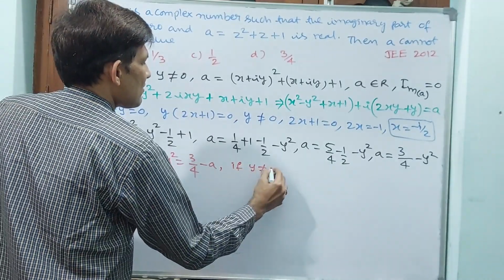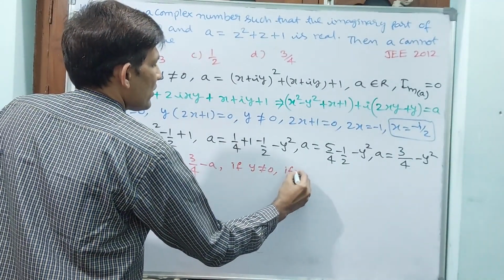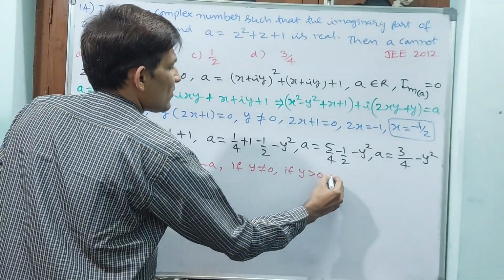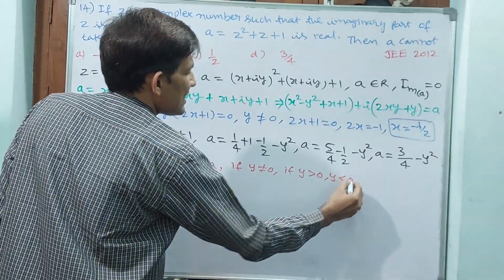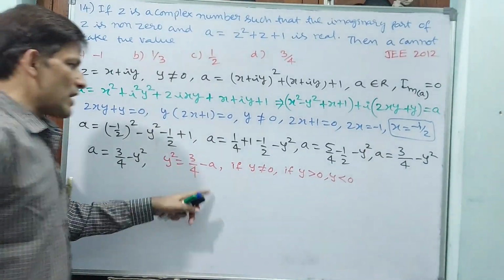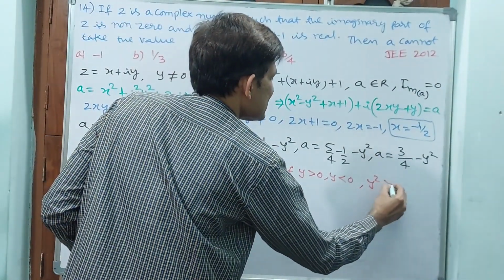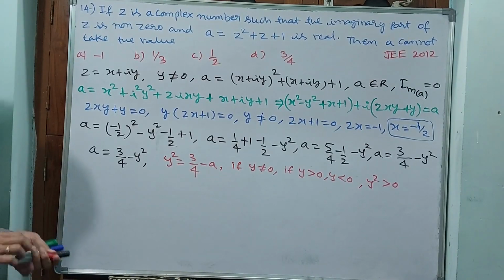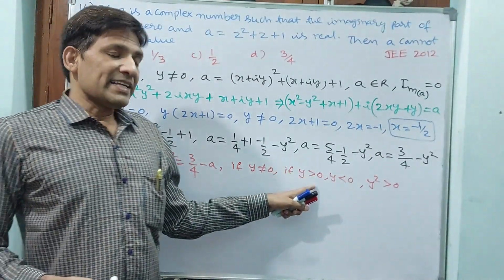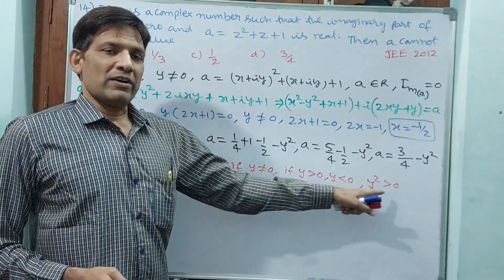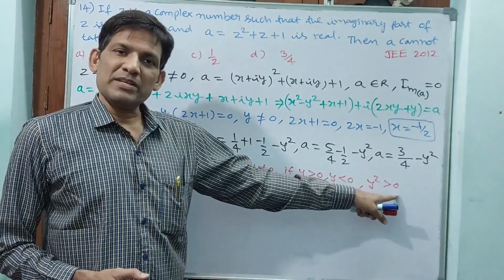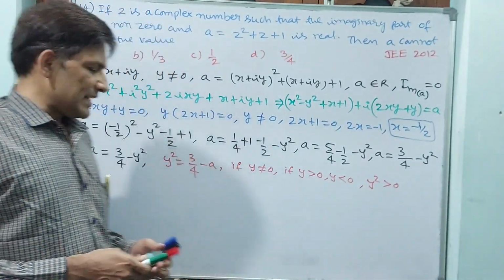If y is greater than 0 or y is less than 0, in both cases y square is greater than 0. You accept? Yes, definitely. Because y greater than 0, say 2, 2 square is 4. Y less than 0, minus 2, minus 2 square is plus 4. That means greater than 0.